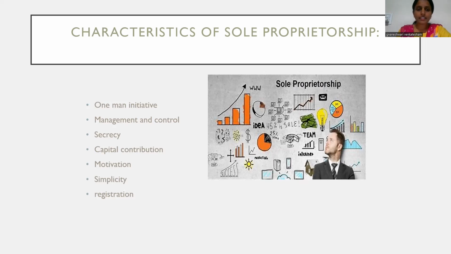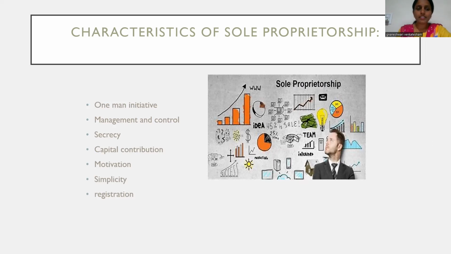And the second characteristic is management and control. Here, the only one person who is the trader of the business, that means the sole owner, manages everything in the organization and he controls the business. We cannot see a lot of people involved in the business activity. Only one person is involved, and everything will be taken care of by this one individual.